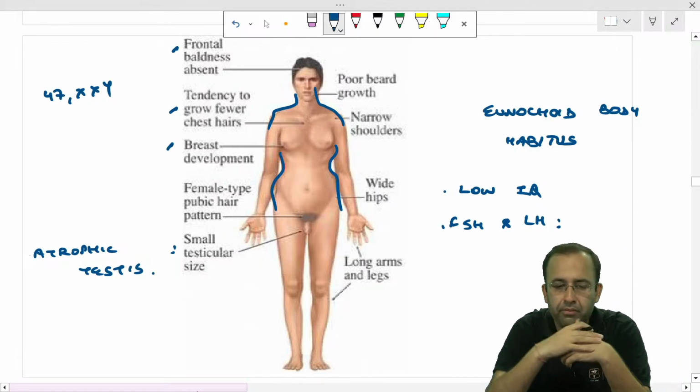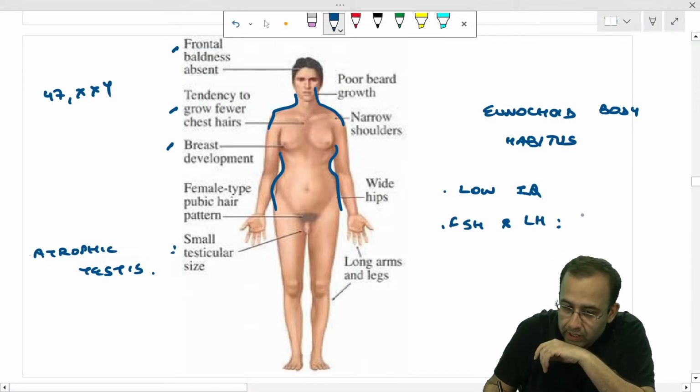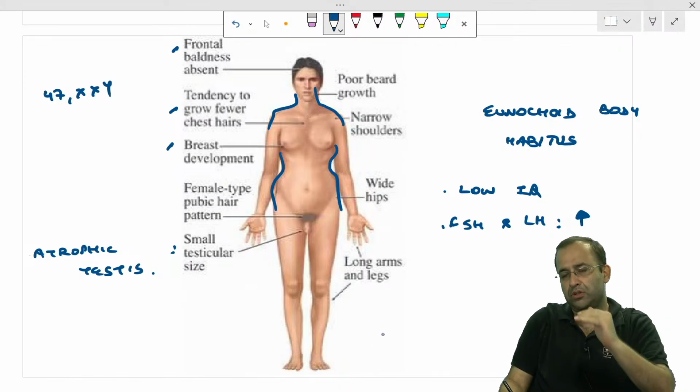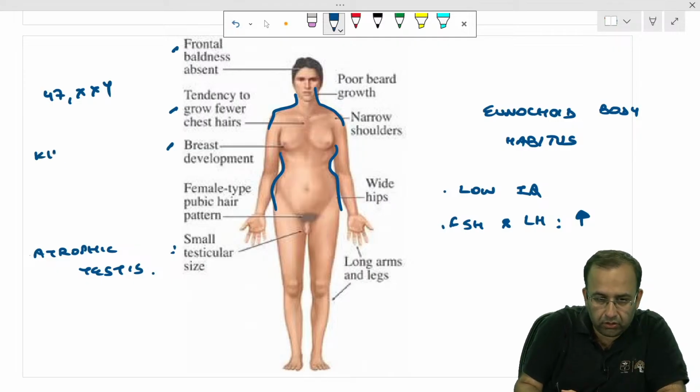Next, FSH and LH: low, normal, high? But the number of X chromosomes is more now, so FSH and LH are increased. That is why the estrogen to testosterone ratio is also increased. So this was a case of Klinefelter syndrome.